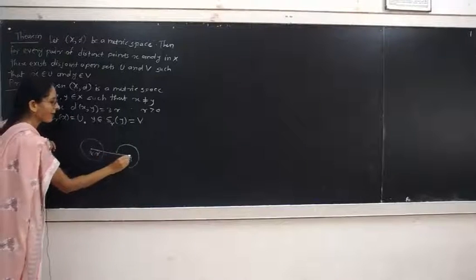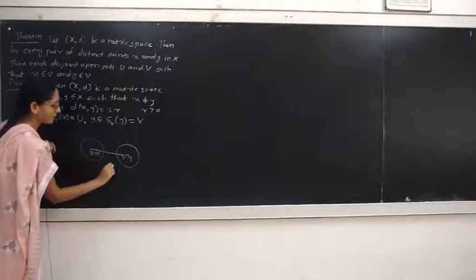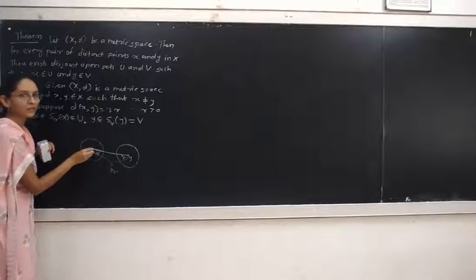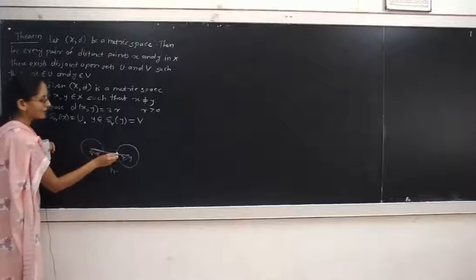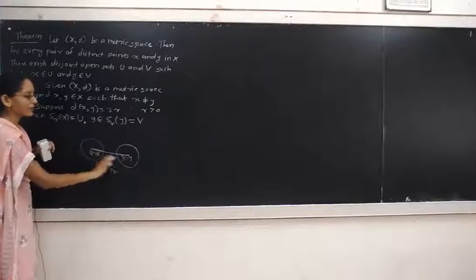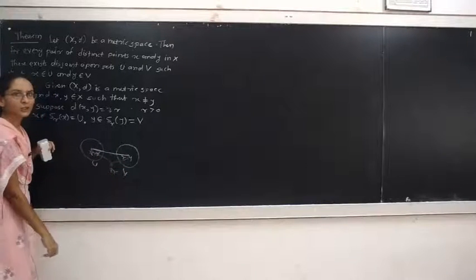The distance between x and y, we have taken as 3r. This distance is r, the radius of sphere U, and sphere V has radius r. Therefore, these two open sets U and V are disjoint.